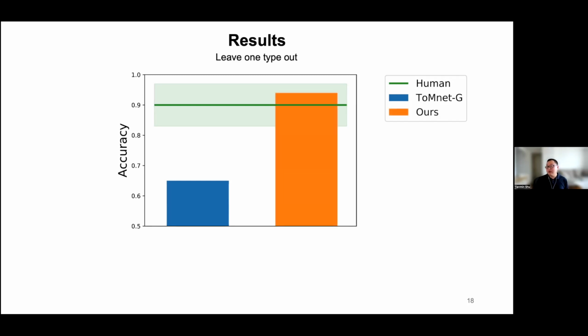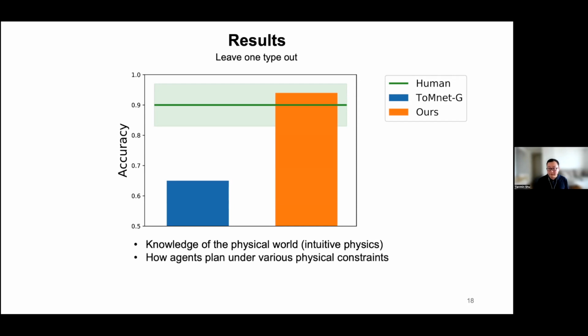In contrast, our BiPAC model, which crucially includes core knowledge about the physical world and how agents plan, does generalize well even in this unseen scenario. So this shows that in order to really understand this basic concept in intuitive psychology, a model needs to acquire knowledge about the physical world and also understand how agents can plan under various physical constraints.